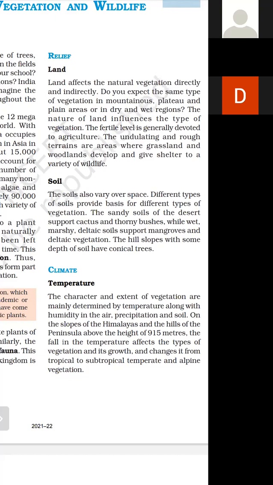If you go near the Himalayan region, Shimla region, Kashmir region, you will find the temperatures decreasing, so the nature and the type of growth of vegetation will differ from place to place. Then this is temperature, we have a photoperiod.